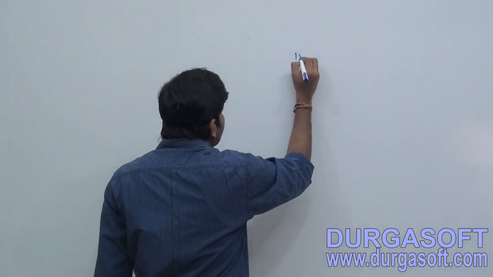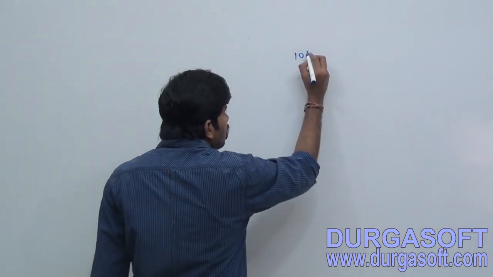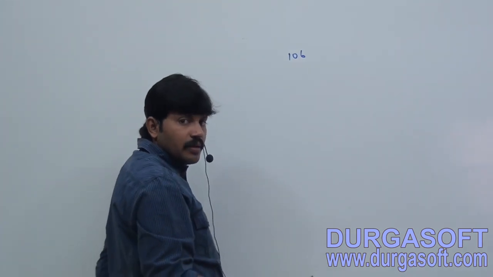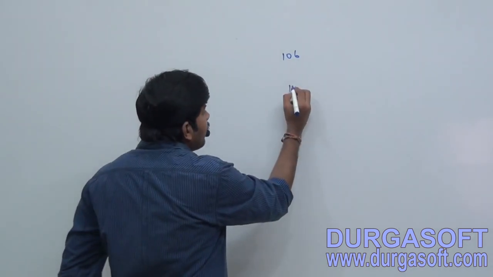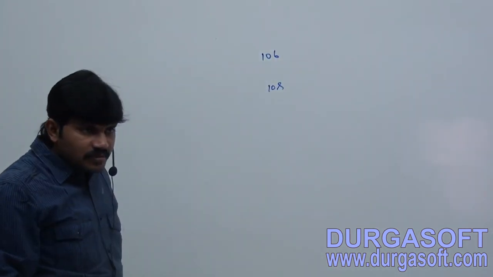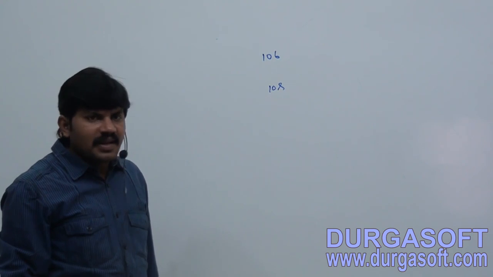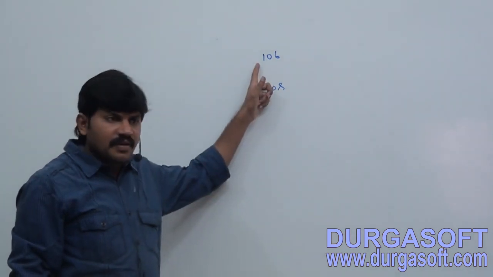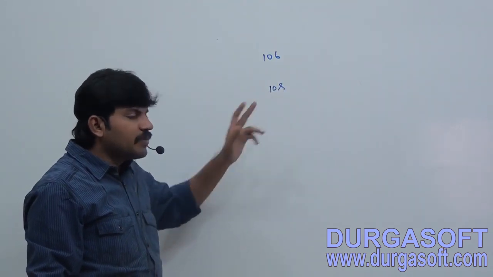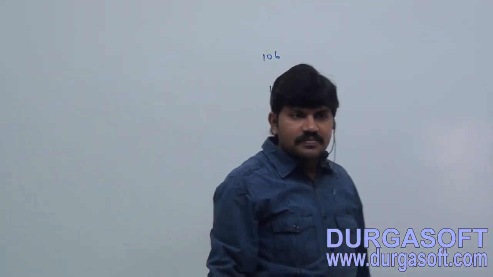Sir, if a number is suffixed with b, how is it treated? Byte. If a number is suffixed with s, how is it treated? Short. Is there any such convention? If a number is suffixed with b, byte. If a number is suffixed with s, short type.